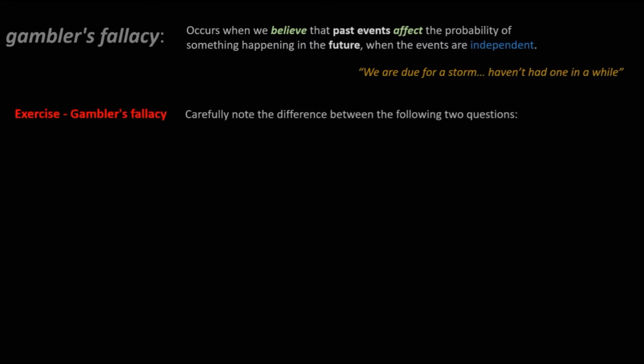The gambler's fallacy occurs when we believe that past events affect the probability of something happening in the future, when the events are in fact independent. For example, when you hear someone say, "We're due for a storm, haven't had one in a while."